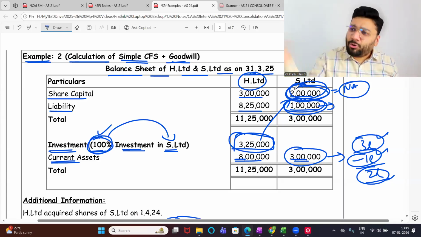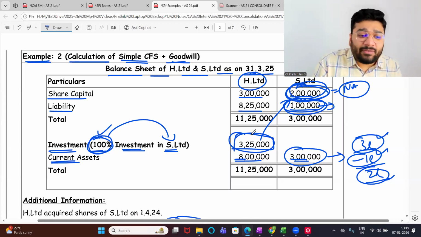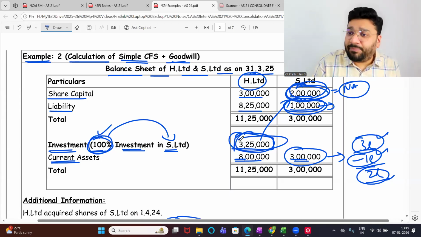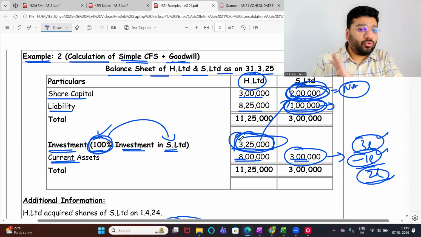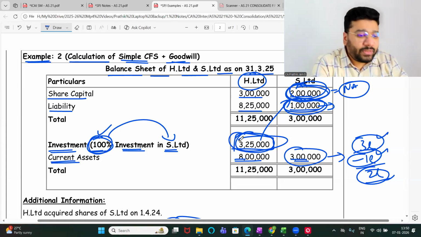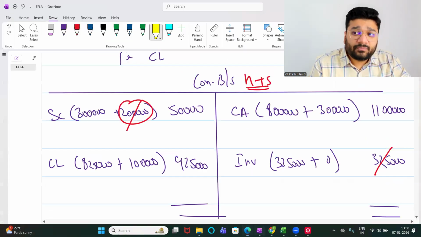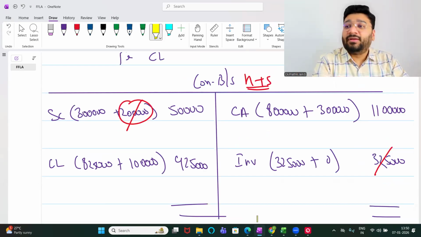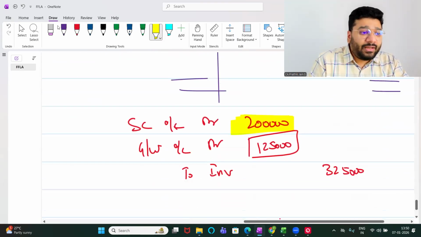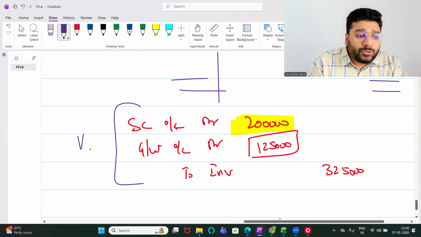Extra money I'm asking, and the holding company gave. They are getting 2 lakh worth of business, but how much did they pay? 3.25. So the extra 1.25 the holding company paid. So for the holding company, this is goodwill. Okay, not okay? Goodwill paid. Correct. So the holding company has paid a goodwill of 1,25,000. Got it, not got it? This entry I'm recording in whose books?